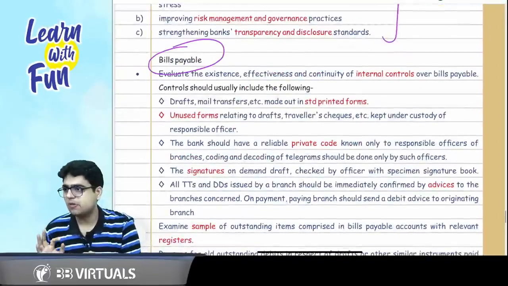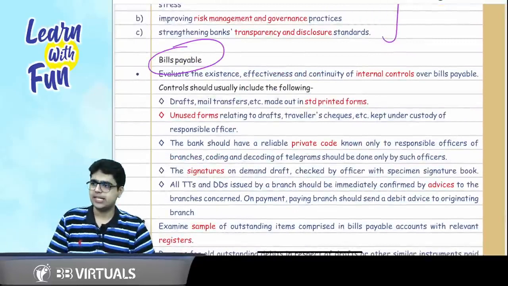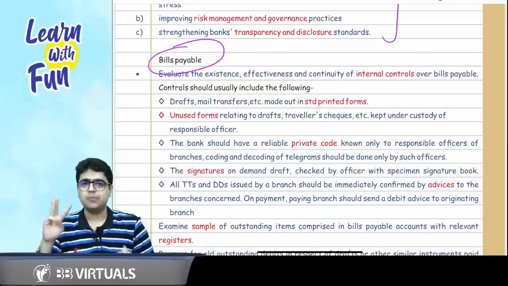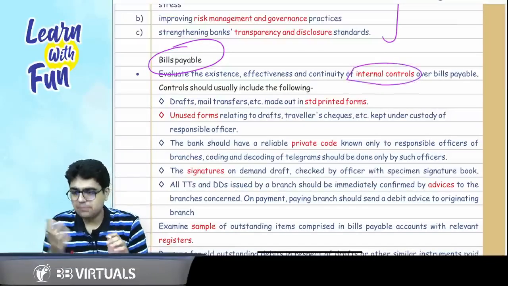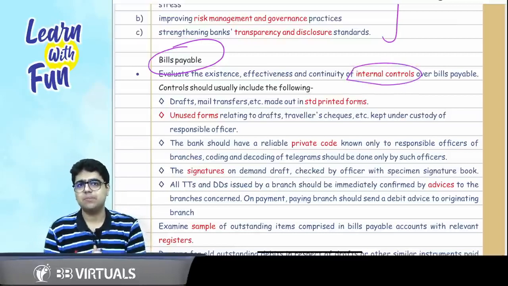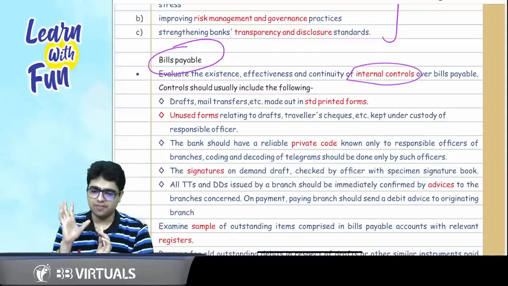Now comes the concept of bills payable, one of my favorites. MTP October 2019. So this can be asked in the exam. There are 3 points you need to remember. First of all, the internal controls. Now sir, what is a bills payable? It is basically that demand draft part only.